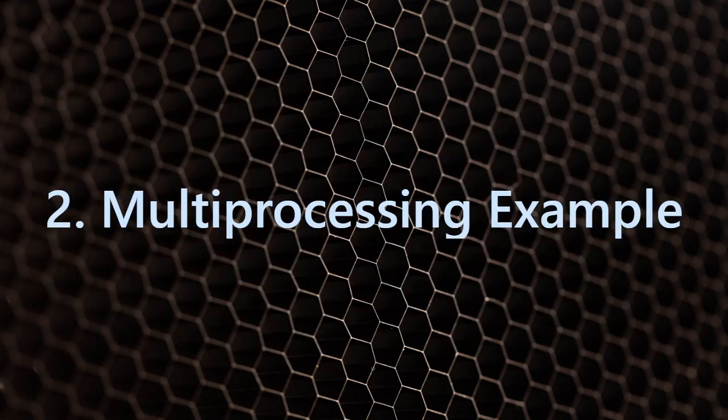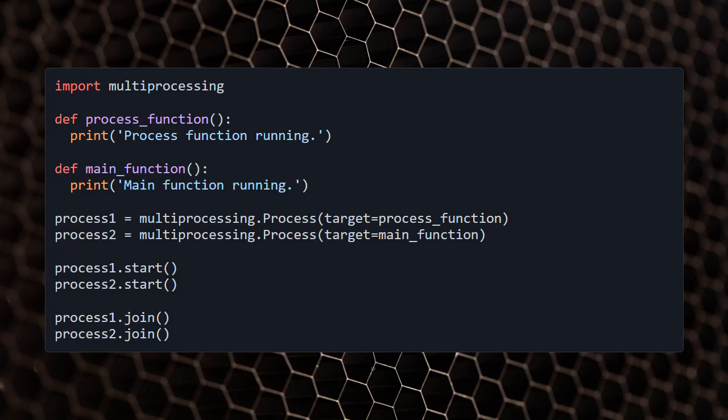Now, let's move to multiprocessing. We can see an example of a multiprocessing program in Python. In this example, we import the multiprocessing module, create two functions, process function and main function, and then create two processes to run these functions. Finally, we start and join the processes. You can see the code on the screen.